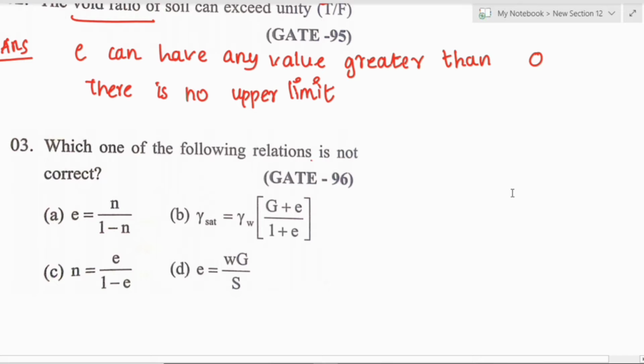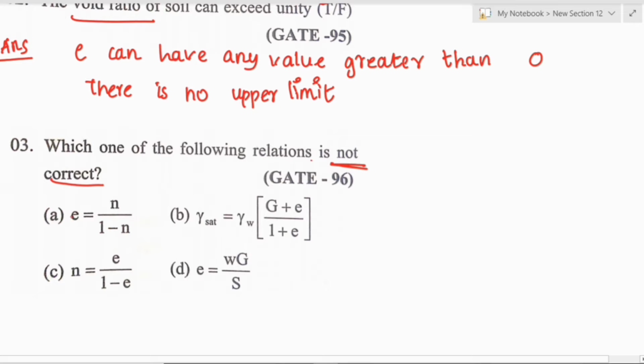Which one of the following relations is not correct? Just note that it is not correct, so the correct answer is the wrong relation. There are four options: option A, e equals n divided by 1 minus n; option B, gamma saturated equals gamma w into G plus e divided by 1 plus e; option C, n equals e divided by 1 minus e; and option D, e equals wG divided by S. From the options themselves you can get the answer as C, but let's go through the options.